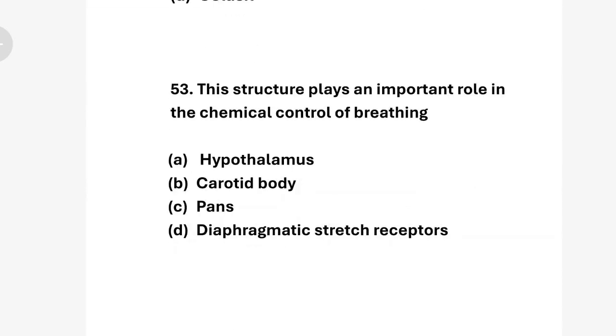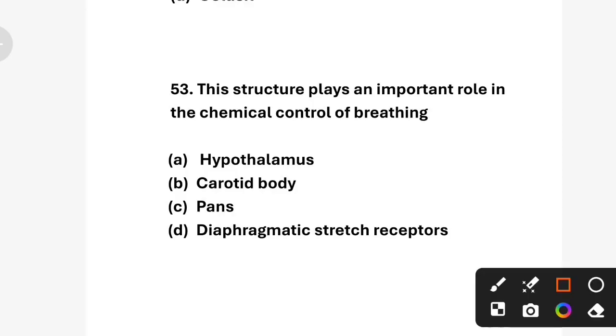Question number 53. This structure plays an important role in the chemical control of breathing. Option A hypothalamus, option B carotid body, option C pons, option D diaphragmatic stretch receptor. Hypothalamus regulates body temperature, not breathing, and pons helps control breathing rhythm but not chemical control. So the correct answer is option B, carotid body.